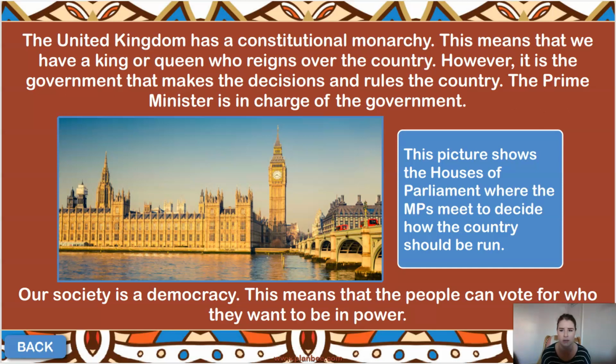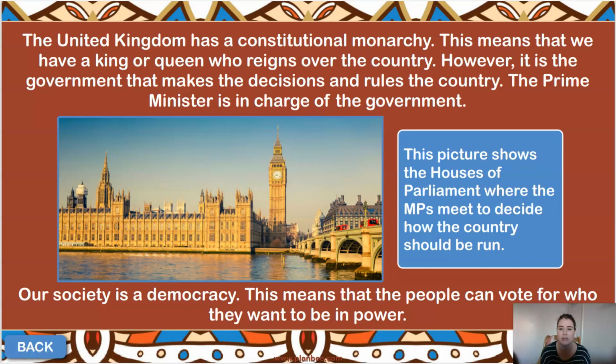in our country, we actually have the government. We have a government that's run by the Prime Minister who is in charge, and it's the government that actually makes the decisions and the rules for the country. Now, this is overseen by the Queen. So when we have to pass some legislation or rules through Parliament and they pass a bill, which is why they pass a new law, it has to be signed off and agreed by the Queen. But ultimately, the government are the ones in charge of making those decisions.